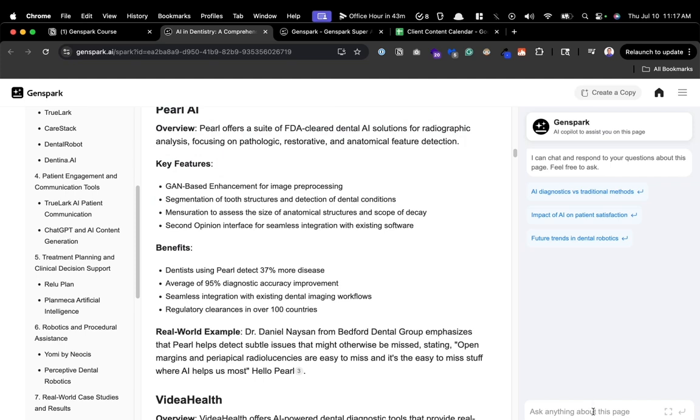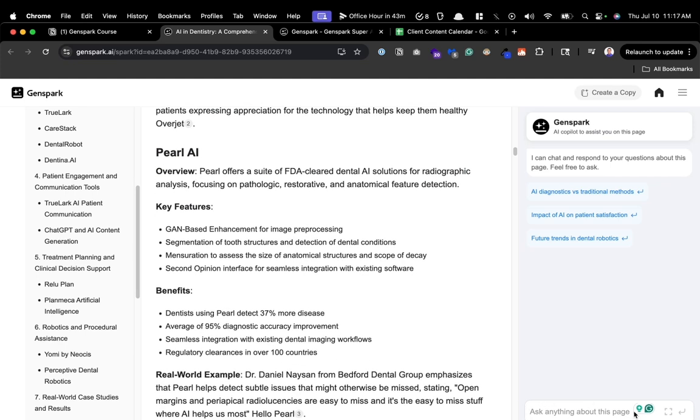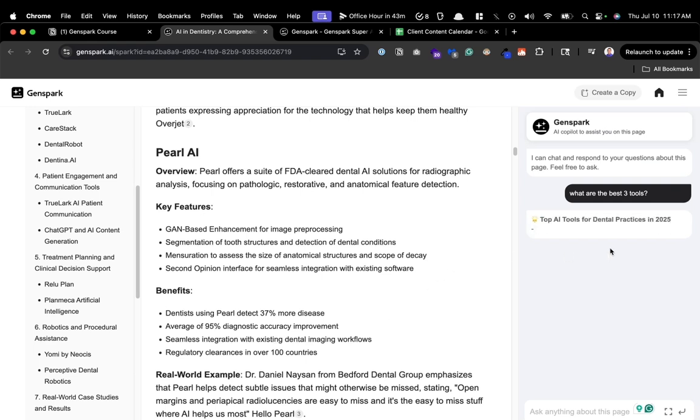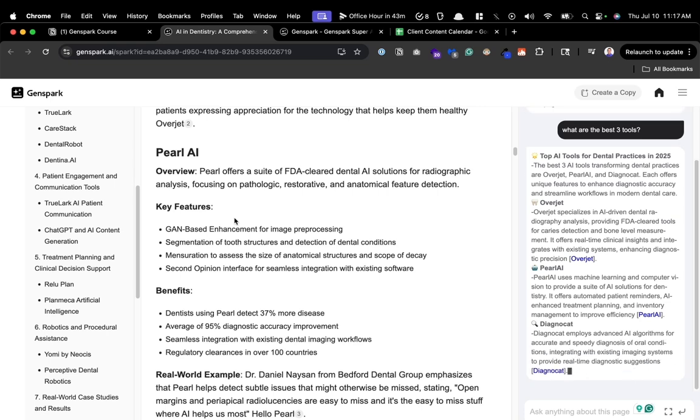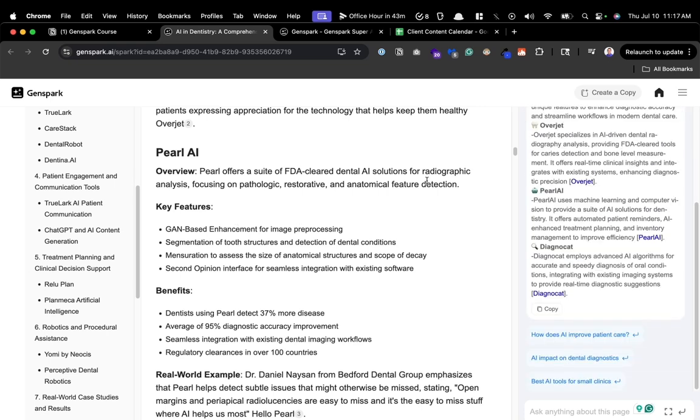And then on the right-hand side, you can actually chat with the knowledge. You can say stuff like, for example, what are the best 3 tools? And as you're chatting with it, it's going to read the article and then answer, so that you can actually interact with your new knowledge base. Everything that you see is what's called a Spark page, when you basically ask it to go get information to learn a new topic.